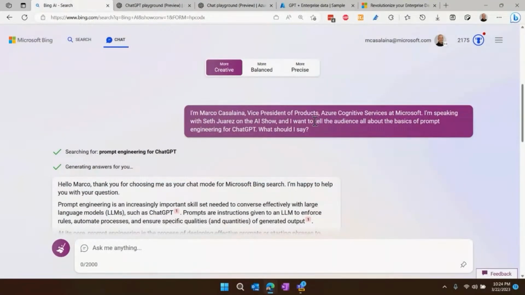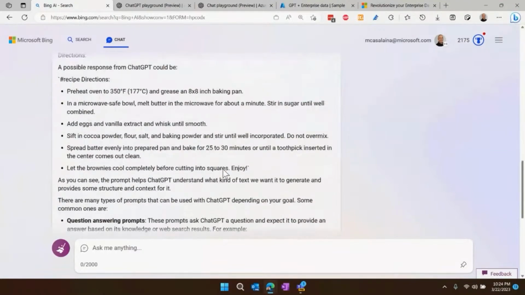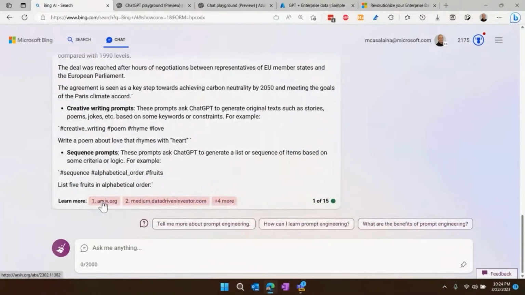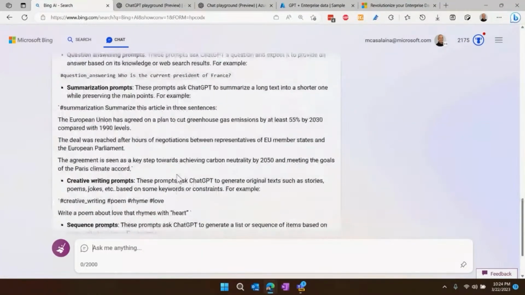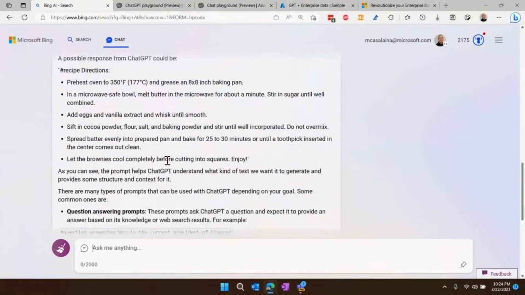So you notice when I made this query here, it actually went and looked up prompt engineering for ChatGPT, and it used that information that it found. So it found this information from all these sites over here, and it used this information to give me this response. So it didn't just make the response from memory, it's grounded in data.